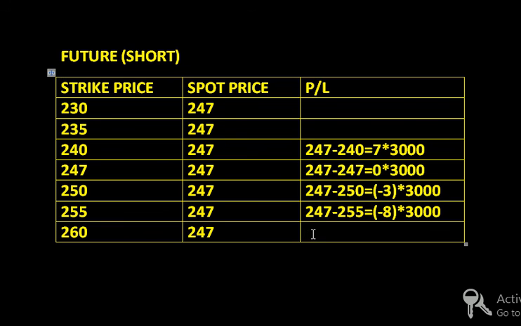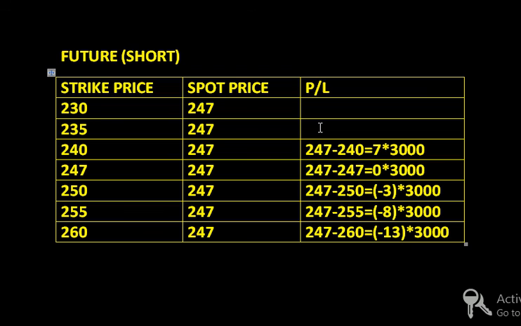Same for 260 rupees. So 247 minus 260 is equivalent to minus 13 into lot size 3000. So here I am going to lose 39,000 if the position we have taken goes against my anticipation.